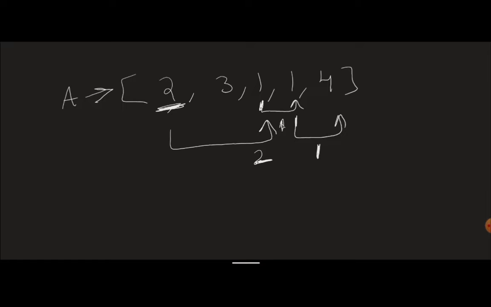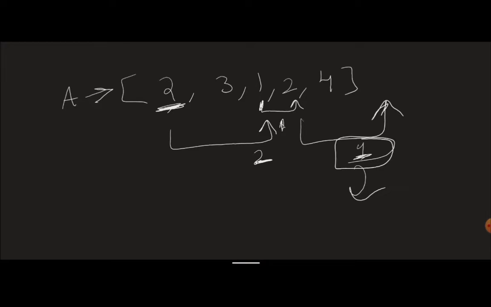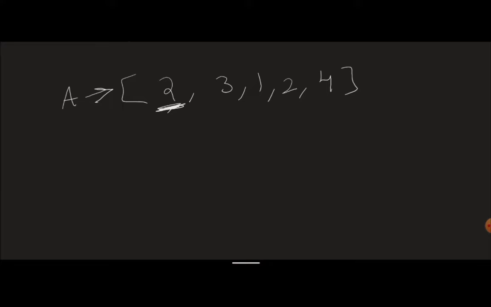But what in the scenario if this was 2? If this was 2, where will you move to? You will move here, right? It will be out of your bounds. But does that mean you won't be able to reach it? It will obviously mean if you can take 2 steps and you are getting the result at 1 step, is it not possible? Obviously, you won't take 2 steps. You'll just take 1 step and you'll say, okay, I am done. I've already reached my destination. So that is exactly what we'll do.